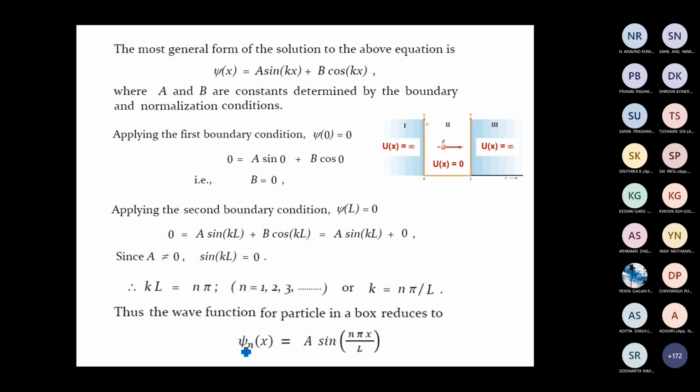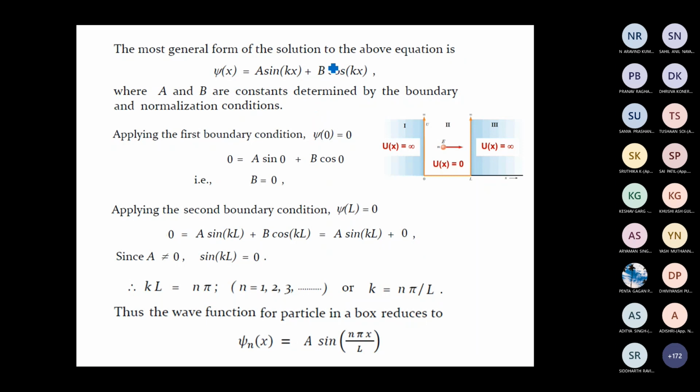So the wave function for a particle trapped inside a one-dimensional potential well is given by psi n of x equal to a sin n pi x by L, where L is the width of the box. Now, by using the two boundary conditions, we have not got this integration constant a.